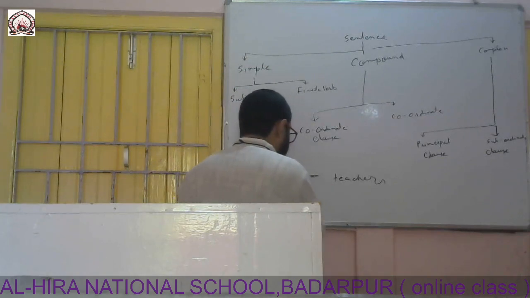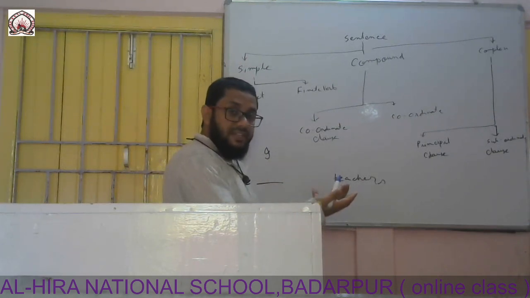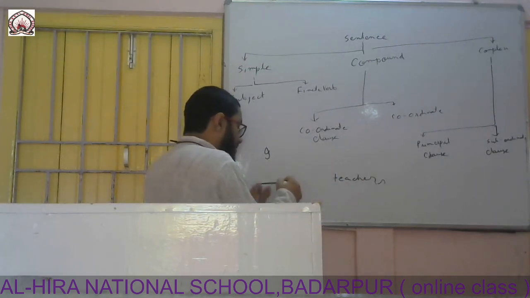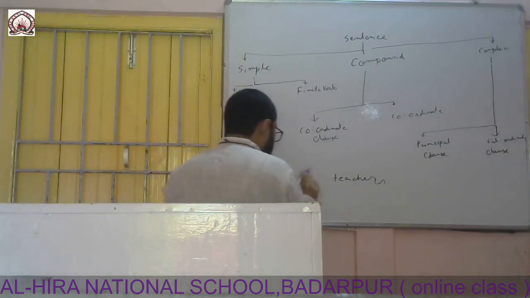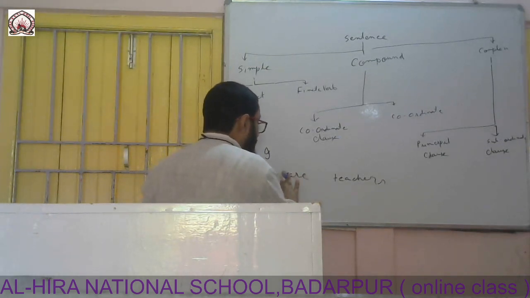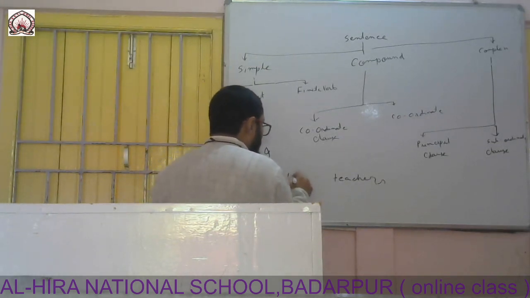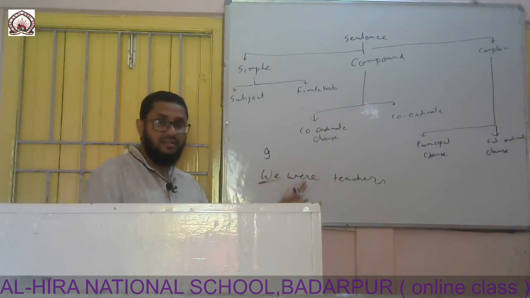Now you can see, according to the person and according to the number we have changed first. Now according to the tense we are changing. We are teachers was earlier like this. Now we are changing the tense: we were teachers. Verb has been changed here.